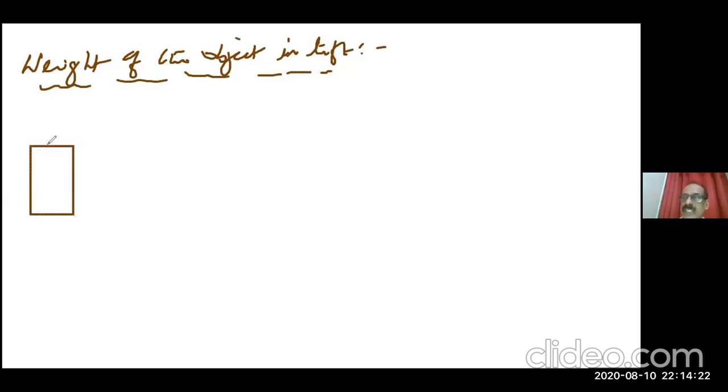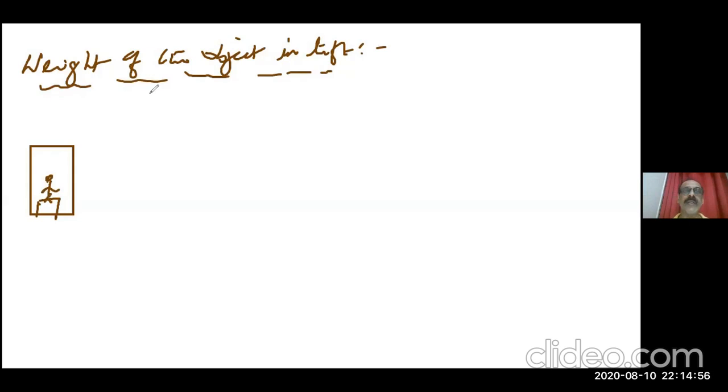Suppose there is a lift or elevator, and here there is a weighing machine, and you stand on that. Actually, your weight is an action. Suppose your weight is 1000 Newton, then the balance will show 1000 Newton reaction. So the reading of the machine is nothing but the reaction to the action you are giving.